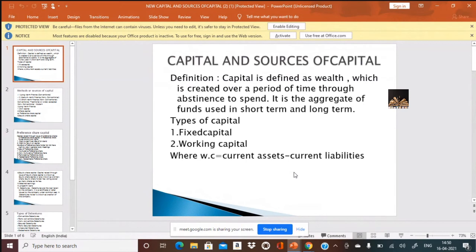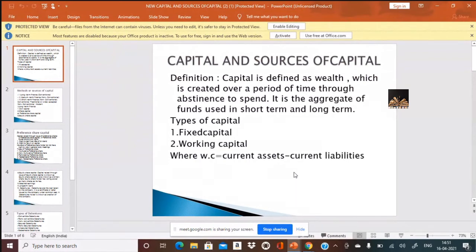Write down in your notes capital and sources of capital. There are 2 types of capital requirements. One is fixed capital; in brackets, write long term. And the second one is working capital; in brackets, write short term. There are 2 types of capital requirements, fixed capital and working capital. Fixed capital is for long term. Working capital is for short term.